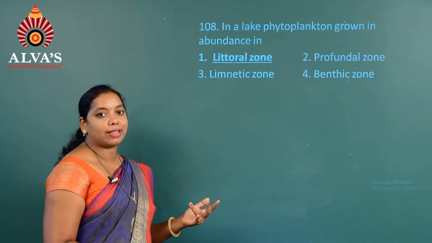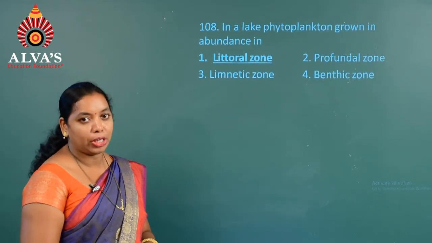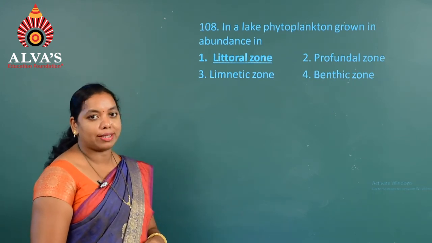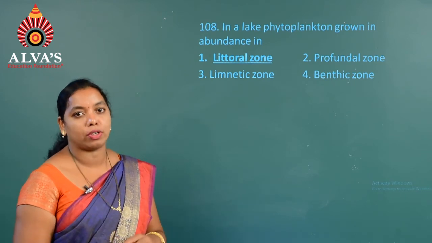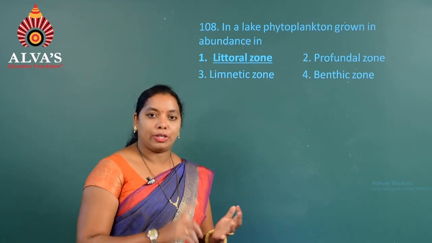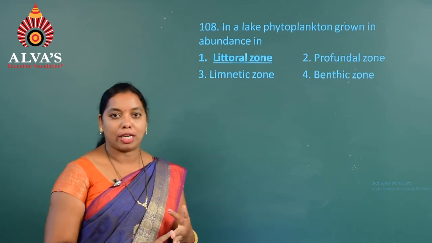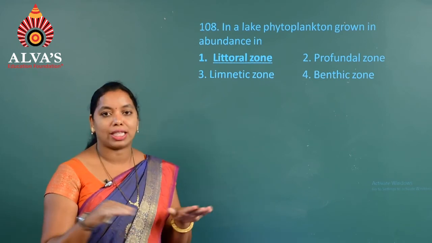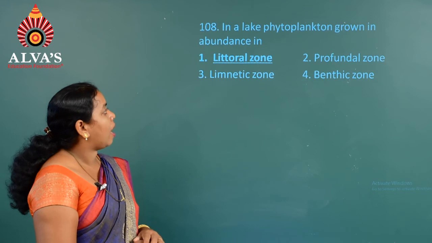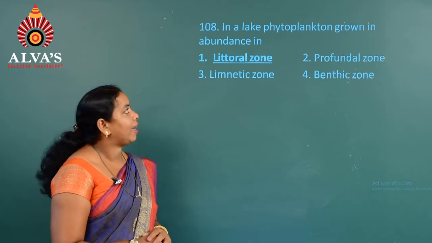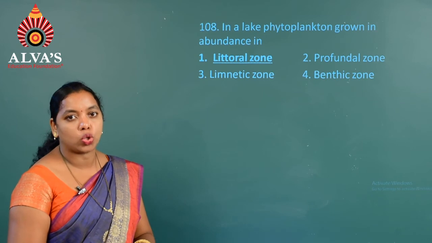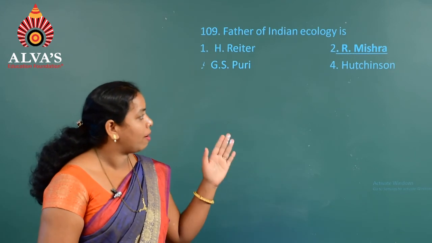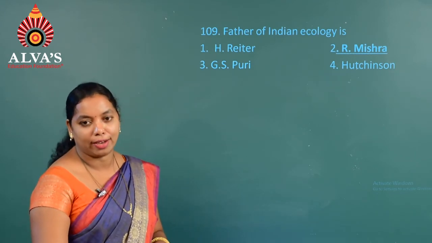The next question, that is 108. In a lake, phytoplankton grow in abundance in, so if you consider the lake region, we can consider different zones in that. That is in the case of a pond also: littoral zone, limnetic zone, profundal zone, benthic zone, like that. Out of which the littoral zone is found in the upper area, where we can see abundance of these phytoplankton. Hence the answer is the first one, that is littoral zone. That's question number 109. The father of Indian ecology is R. Mishra, that is option second.